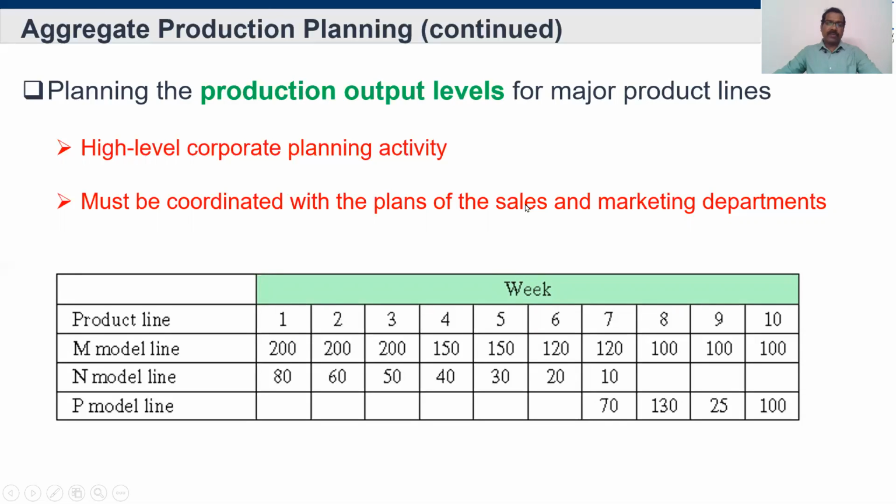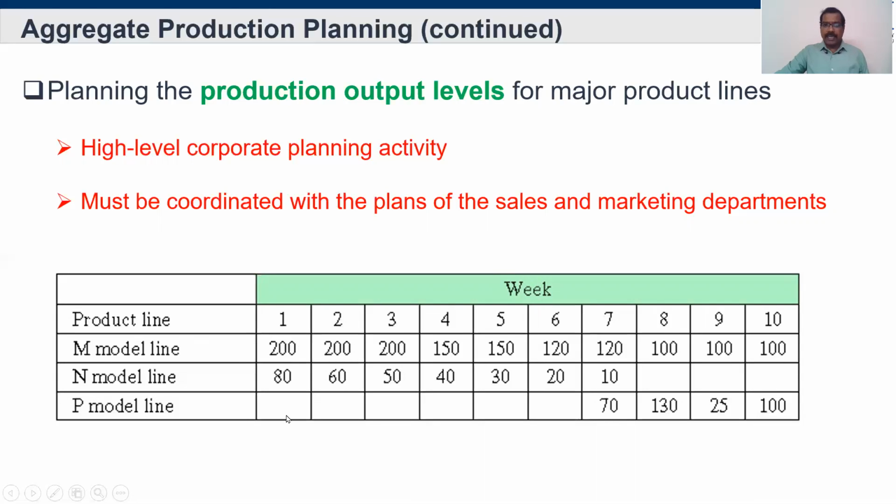Based on the PPC activity flowchart, we could understand that they have to discuss and plan with the sales and marketing department, because they are the voice of the customer. So as I said, it is like a production plan for 10 weeks: week 1, 2, 3, up to week 10. And here there are model M, model N and model P. In model M, they have 200 components that need to be manufactured in weeks 1, 2, 3, 4, like that. And N model also.